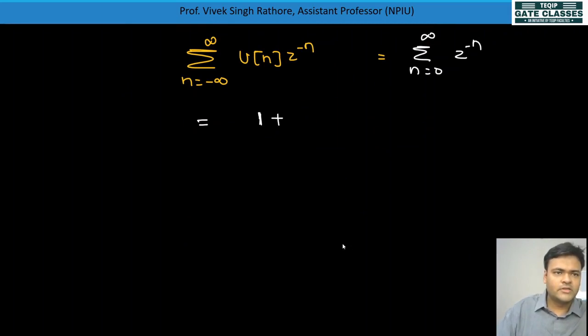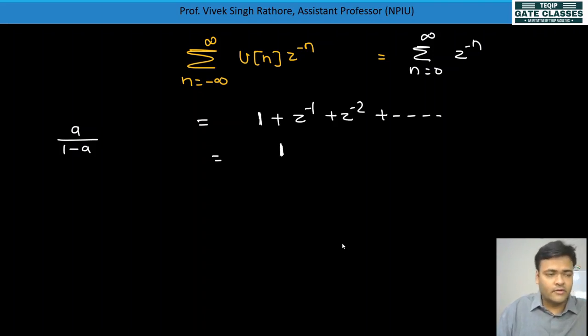1 plus z to the power minus 1 plus z to the power minus 2, and so on. It is a GP series. The first term is 1, and dividing the second term by the first term gives the common ratio, z inverse, so the sum is first term by 1 minus the common ratio, which is 1 by 1 minus z inverse.